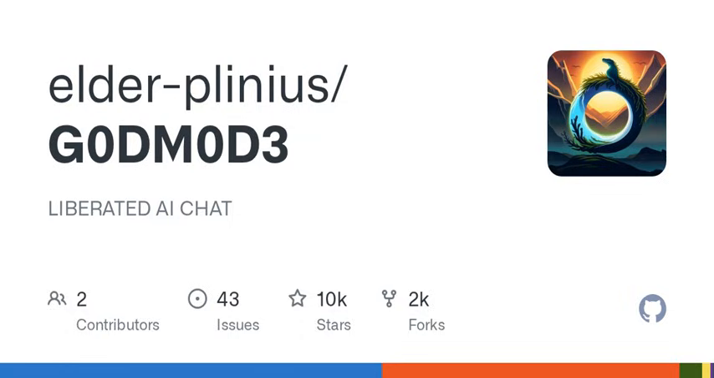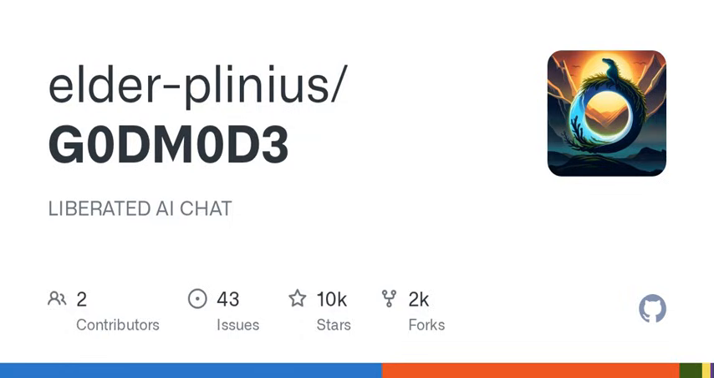Welcome to G0DM0D3, the open-source chat interface that lets you explore cognition without control. It's built for hackers, philosophers, and system tinkerers who want to test, research, and push AI models in new ways.